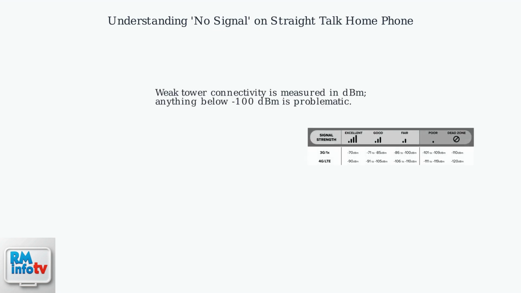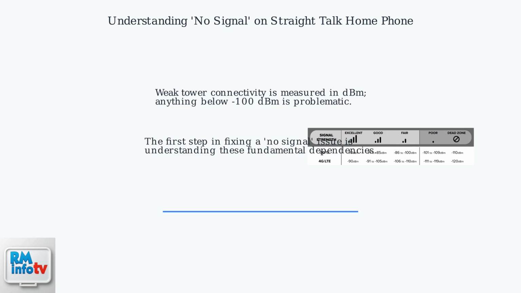Weak tower connectivity is measured in dBm. Anything below 100 dBm is problematic. The first step in fixing a no-signal issue is understanding these fundamental dependencies.